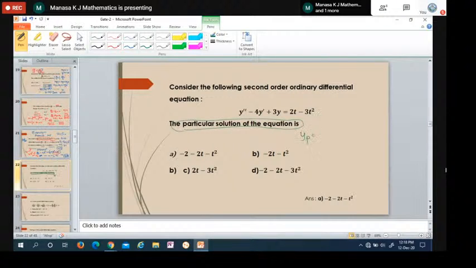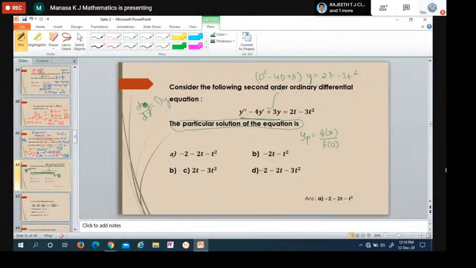So yp here is phi of x by f of D, which means just dividing these two. This can be written as D square minus 4D plus 3 of y is equal to 2t minus 3t square. Here d square y by dx square, y dash is dy by dx, where d by dx can be written as capital D. The y remains the same. Then take y common, and the differential equation looks like this. This is our f of D.